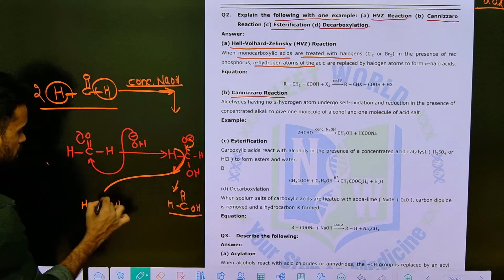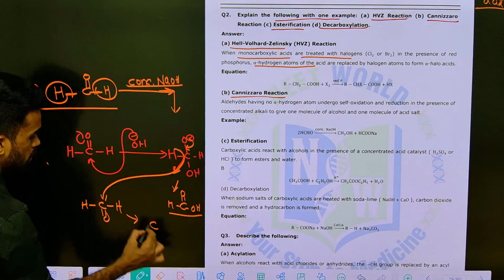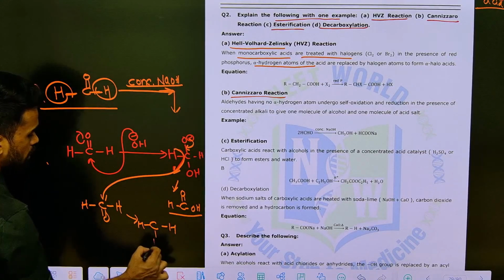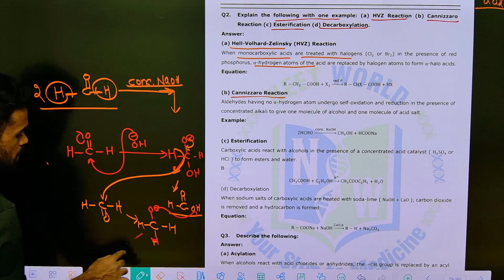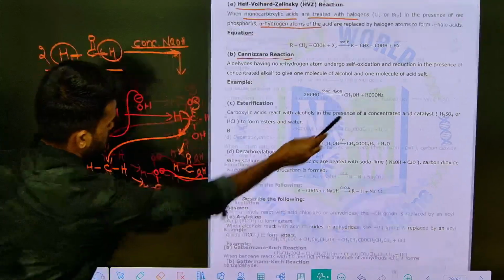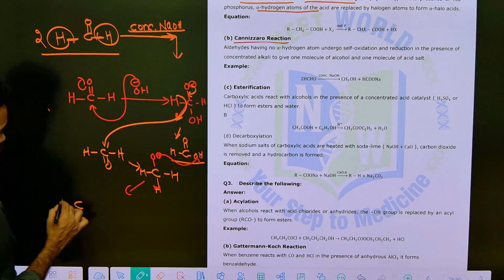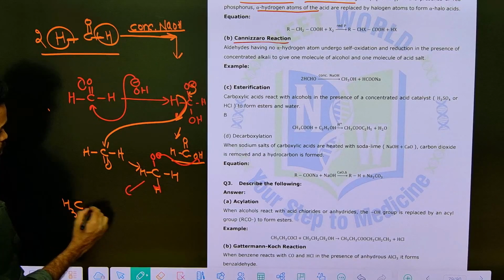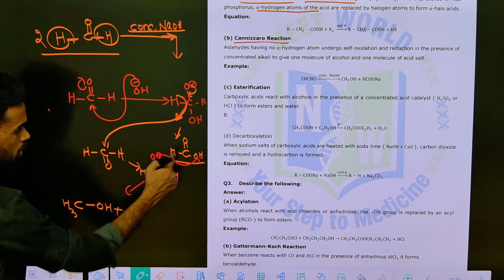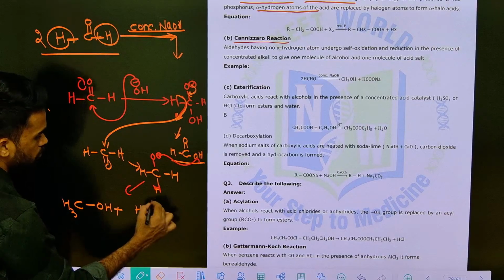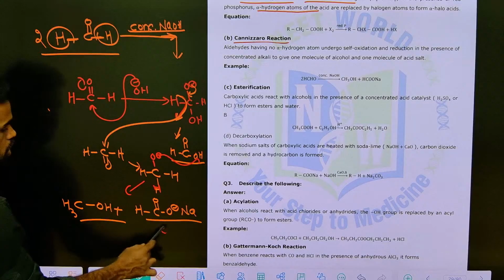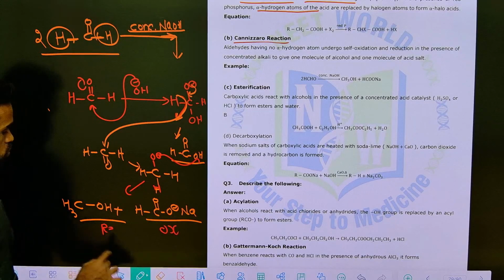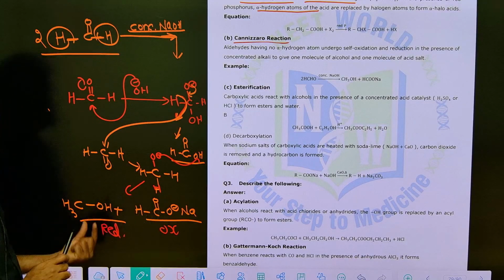So this one will come and attack here. So you are going to get H, this is a newly added hydrogen, and it is becoming O minus. This O minus will abstract a proton from here and you are going to get the final product as methanol, CH3OH. This is methanol, one alcohol, and this is a carboxylate salt. These are the two products. So this is the oxidized product, this is the reduced product.